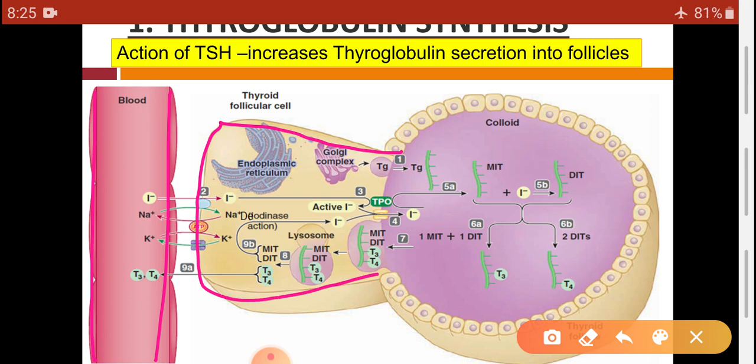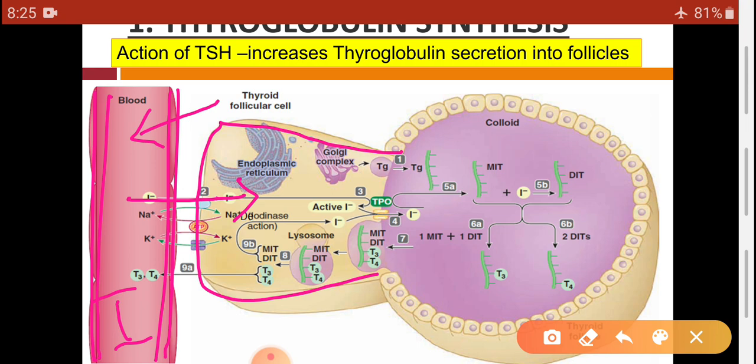When we take diet or iodized salt, this iodide salt gets absorbed from the GI tract into the blood, and from the blood it is transported towards the follicular cells. So iodine is present in this blood or plasma, and this iodide is transported towards these follicular cells.